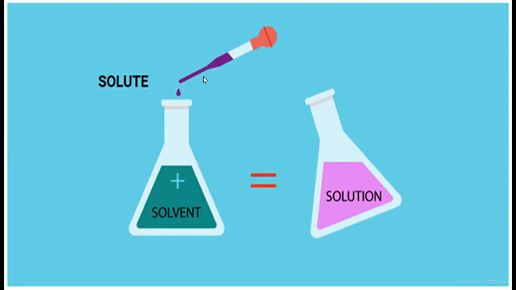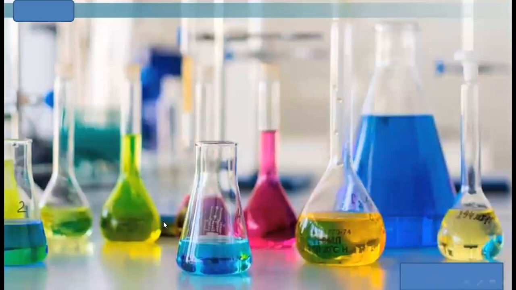So when you put this liquid-form solute in a solvent, it makes a solution. These are all liquid solutes. Again you see, this is the form of liquid solute.